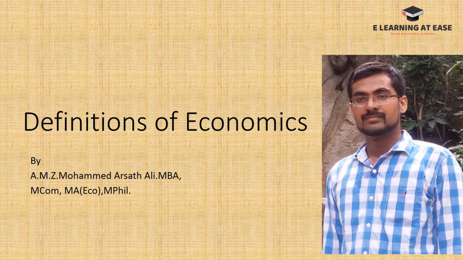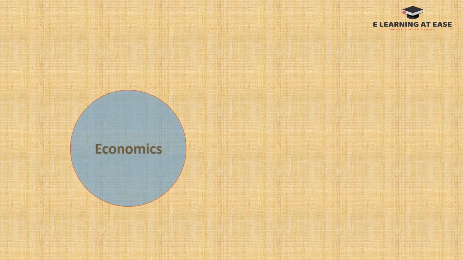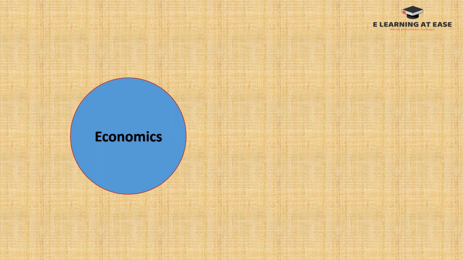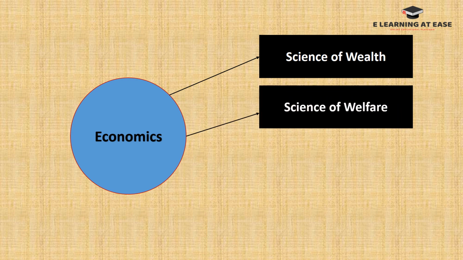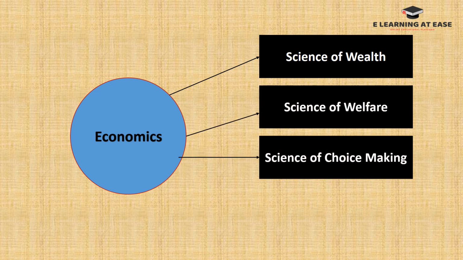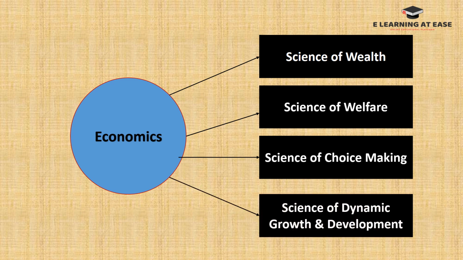In this video, we are going to see the basic definitions of economics given by famous economists. We are going to see the definitions of economics under four groups: science of wealth, science of welfare, science of choice making, and science of dynamic growth and development.